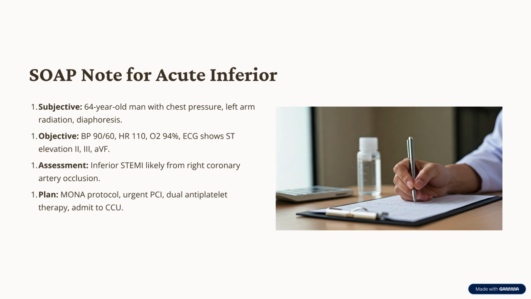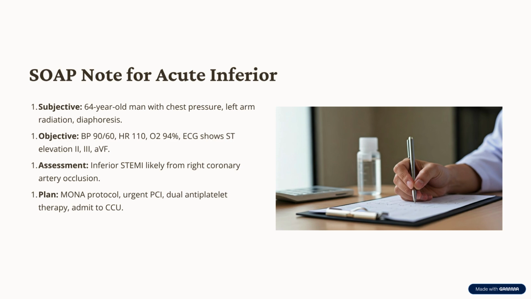SOAP note. S. Subjective. 64-year-old male with acute retrosternal pressure radiating to the left arm, associated with diaphoresis, nausea, and shortness of breath. Onset at rest, no relieving factors. O. Objective. BP 90 over 60 millimeters of mercury, heart rate 110 beats per minute, respiratory rate 22, oxygen saturation 94% on room air. Cardiac exam normal S1 and S2 heart sounds, no murmur. ECG, ST elevation in leads II, III, aVF, troponin T pending.